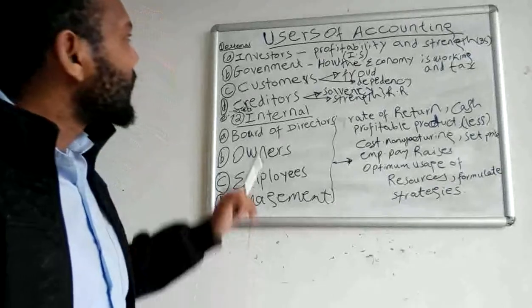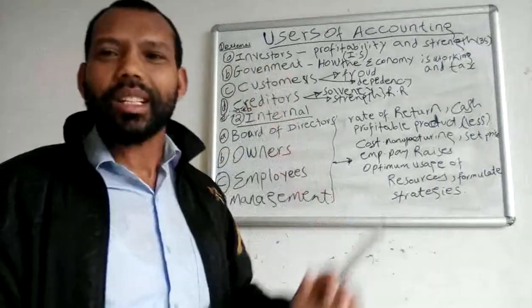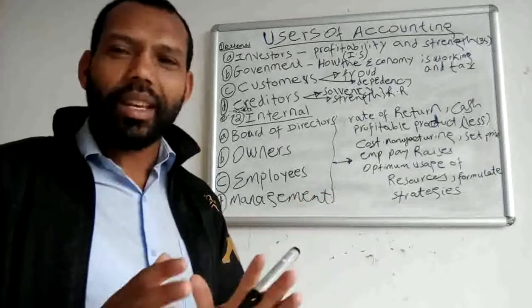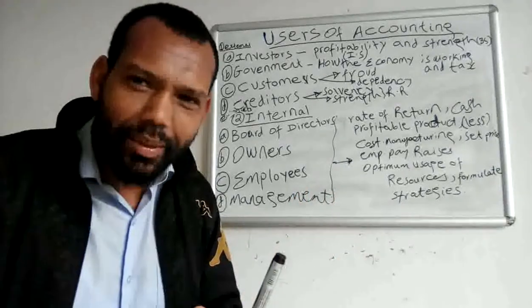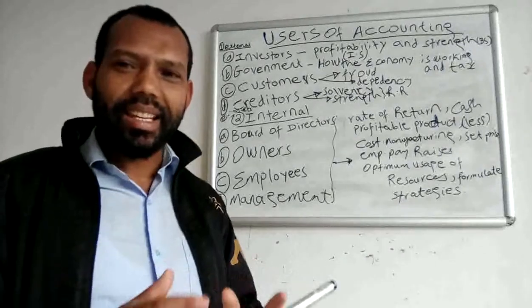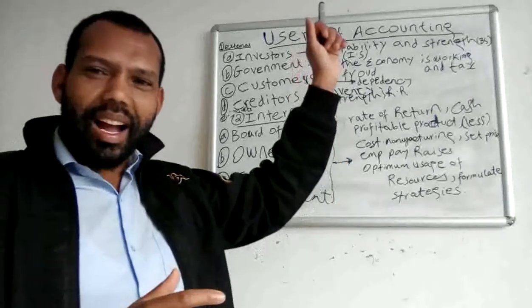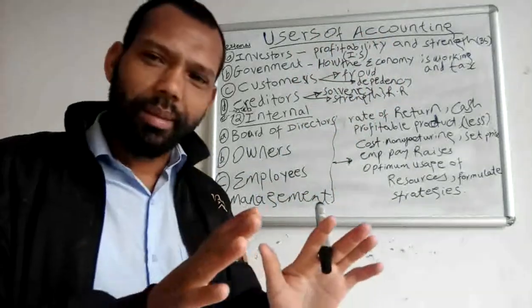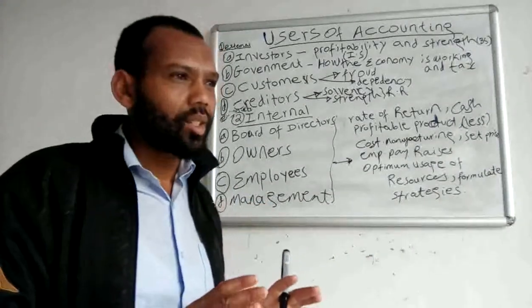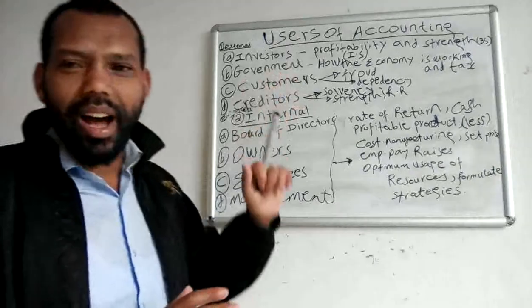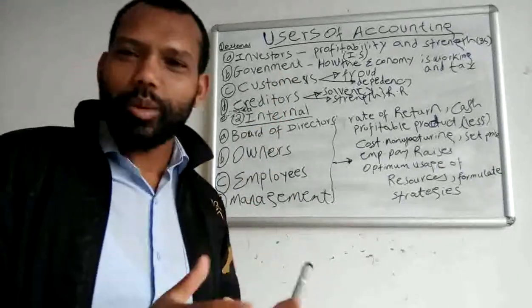External users are users who cannot be involved in the daily activity of the organization, but they need this accounting information for their own decision-making purpose. The other accounting users are internal users.